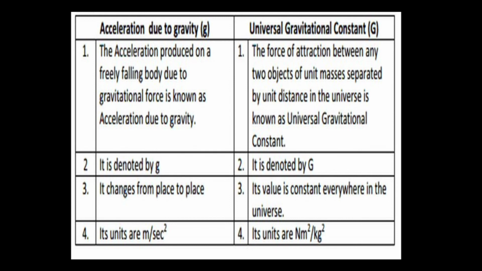Acceleration due to gravity is denoted by small letter g, and universal gravitational constant is denoted by capital letter G. The value of acceleration due to gravity, small g, varies from place to place. But universal gravitational constant is constant everywhere throughout the universe. The unit of acceleration due to gravity is meter per second square. The unit of universal gravitational constant is newton meter square kilogram raised to minus 2.